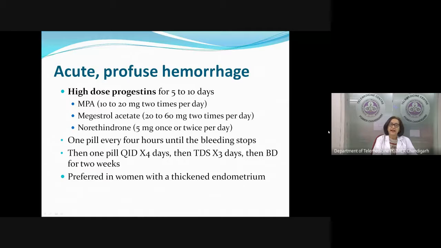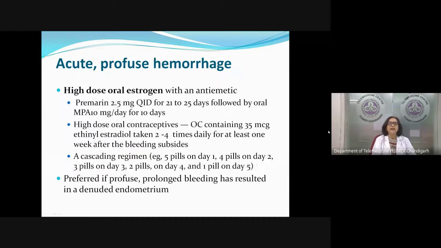Now, this high dose progestin is a good option if the patient who is bleeding profusely has a thick endometrium. If she has a thin endometrium, then estrogen is a better option to control this acute profuse hemorrhage. But remember, high dose estrogen is a very emetic drug, so an anti-emetic has to be added.